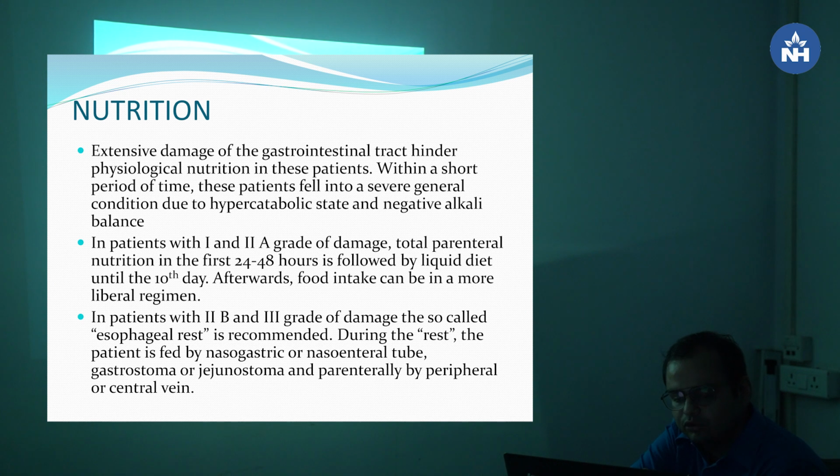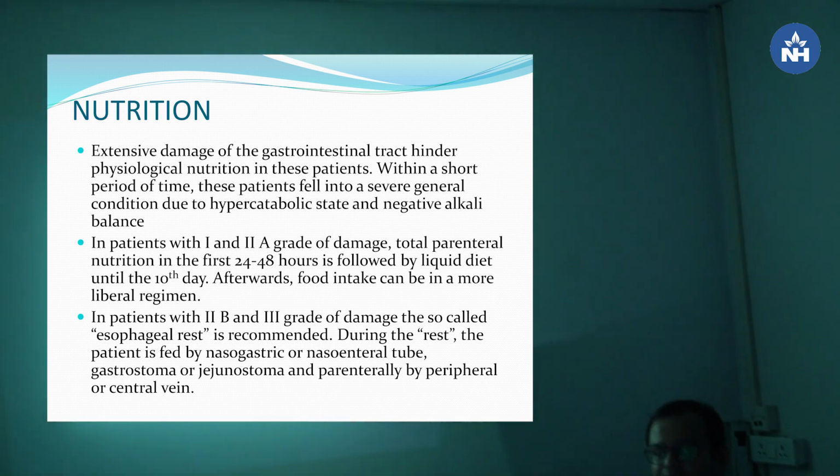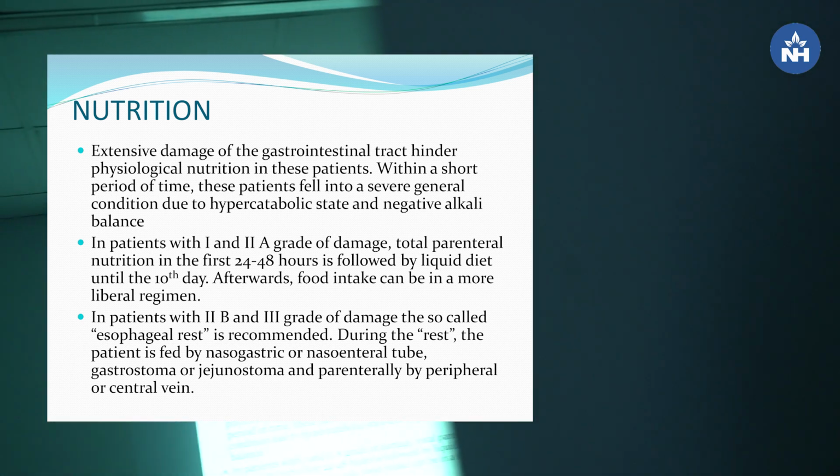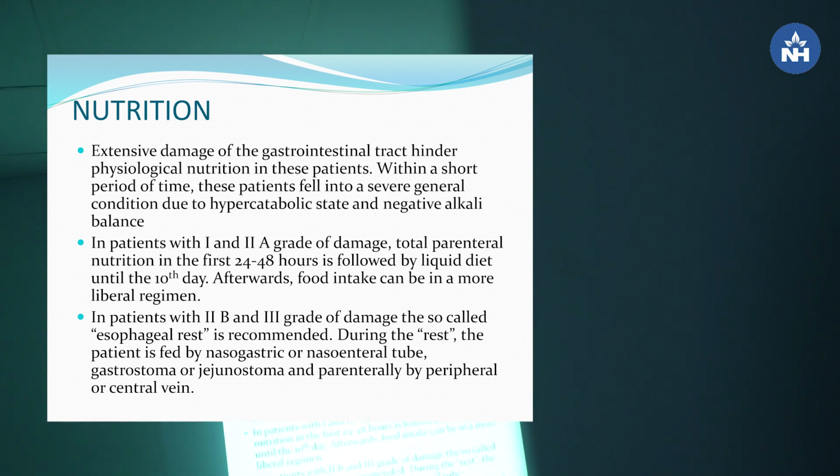In patients with grade 2B and grade 3 damage, there is so-called esophageal rest. During the rest phase, the patient is fed by nasogastric or nasoenteral tube, gastrostomy or jejunostomy, and parenterally by peripheral or central vein. So this time we have to give rest to the esophagus. Nothing is allowed, and nothing per mouth is recommended during this phase.